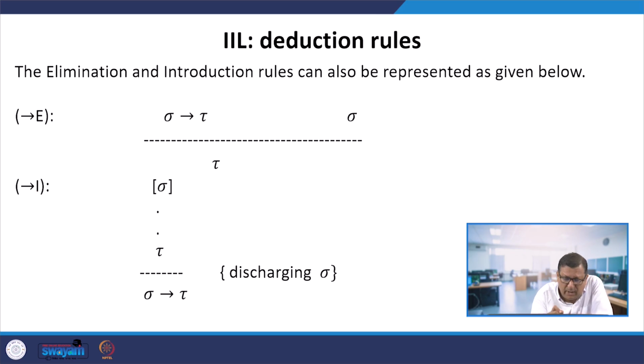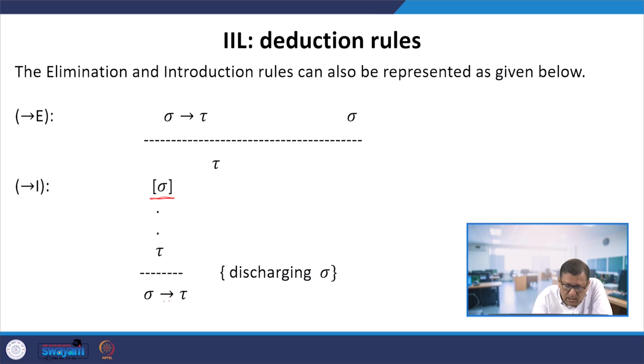We start by assuming sigma, so we put it in square brackets. Dot dot means that we perform some steps of derivation and come up with tau. That means assuming sigma, we have arrived at tau, and then we can say sigma logically implies tau.